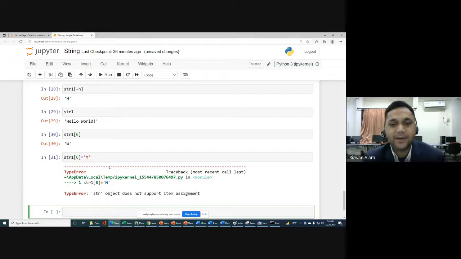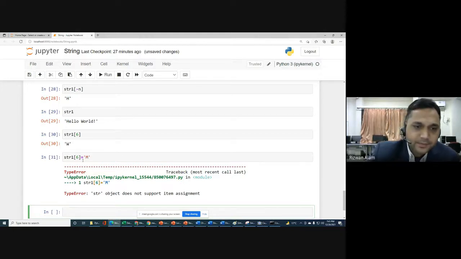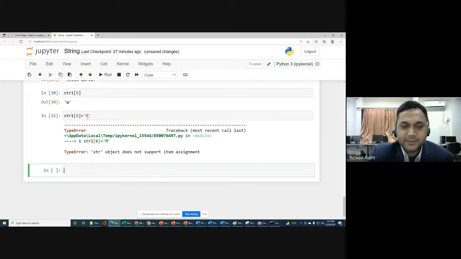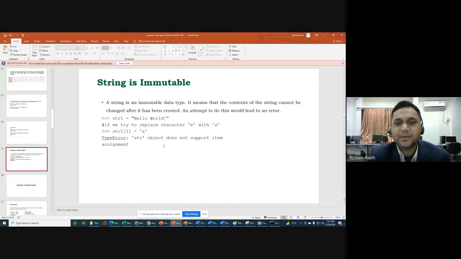Whenever you have to give an example of why a string is immutable, you will say that we simply can't change a particular element of a string. We tried to change this w with m, and that is not allowed. We will get a type error for that. So if you try to change a particular element, that is not allowed in Python programming for strings. That's why strings are immutable in Python. I hope you got this point.